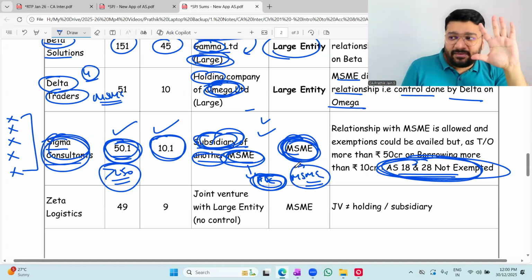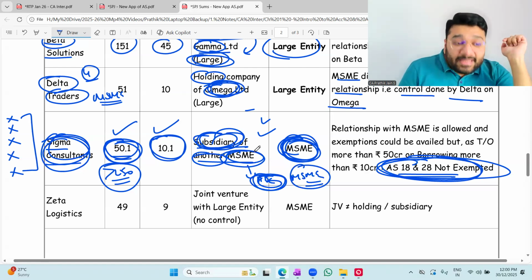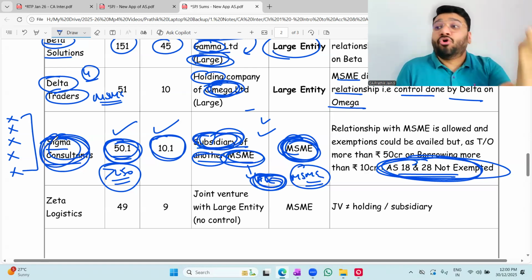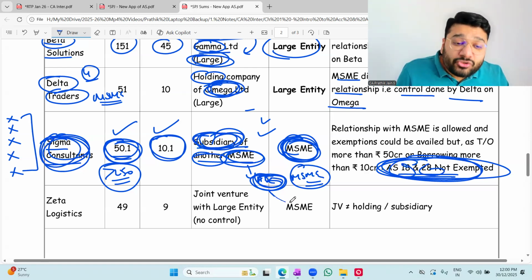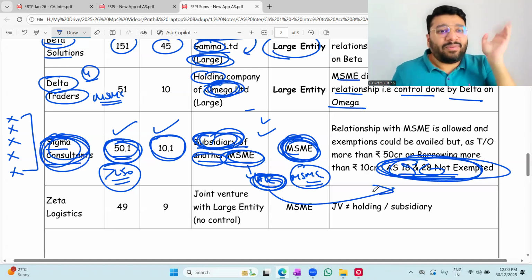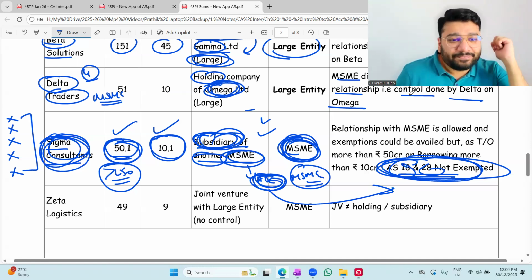ABC is also MSME. 5 conditions satisfied. But since ABC is a subsidiary of Sigma consultant who has to comply with 18 and 28, ABC also is not exempted. ABC also has to comply. Ulta scenario I'm telling you. All in people, in difficulty.